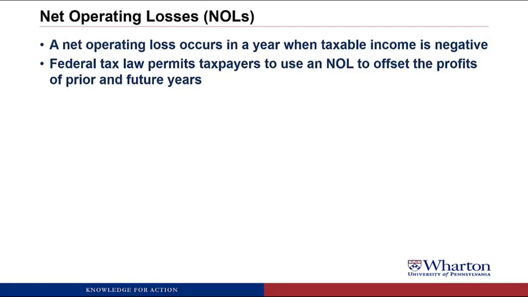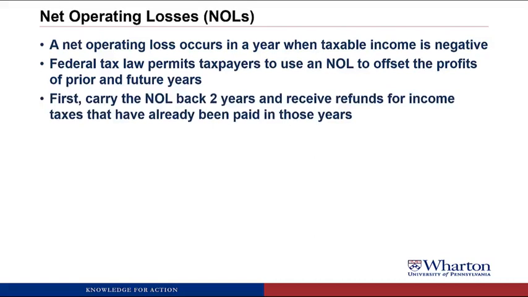But pretty much every country has something similar in terms of allowing you to use net operating losses to offset profits in other years. So first, you can carry the NOL back 2 years and receive refunds for any income taxes that you've already paid. So let's say this year you have a $500,000 taxable loss. So you lose $500,000 for tax purposes. Let's say over the prior 2 years, you had $100,000 of tax profits. What you can do is use part of those NOLs to get a refund on the taxes that you paid for that $100,000 in the prior 2 years. So the IRS will send you a check to refund you for those prior taxes paid.